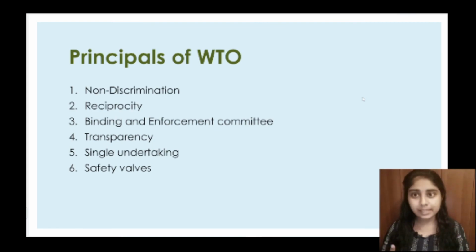The fourth one is transparency. When a country is changing any policy in their country, they have to inform the WTO and other member countries. The fifth one is single undertaking. It means that a WTO member cannot join just one agreement, but has to take care of all the WTO agreements. The next one is safety valves. That is, at some particular time, some countries will be allowed to make some restrictions on trade. So that is known as safety valves. I hope it's clear to you all.